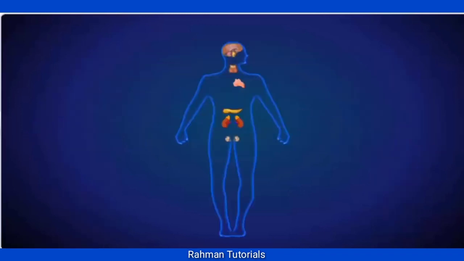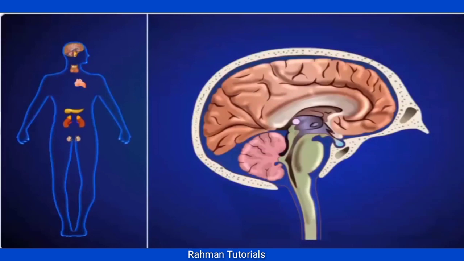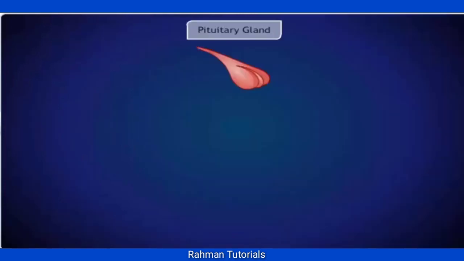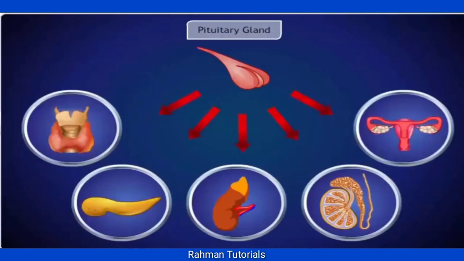The pituitary is a pea-shaped gland present at the base of the brain. It is connected to the ventral wall of the diencephalon. It secretes a large number of hormones that regulate organs as well as the other glands. Hence, it is also known as the master gland.